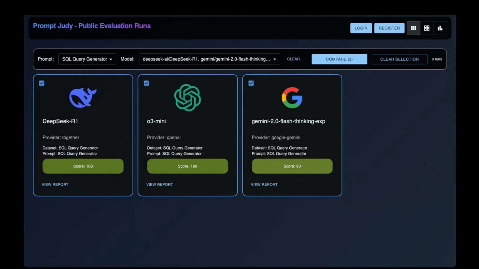So the third test we're going to look at is SQL generation. Now, the evaluation mechanism here deserves a video of its own, but the gist of it is that Prompt Judy allows you to plug in a custom evaluator, which was used here to evaluate the SQL generation.